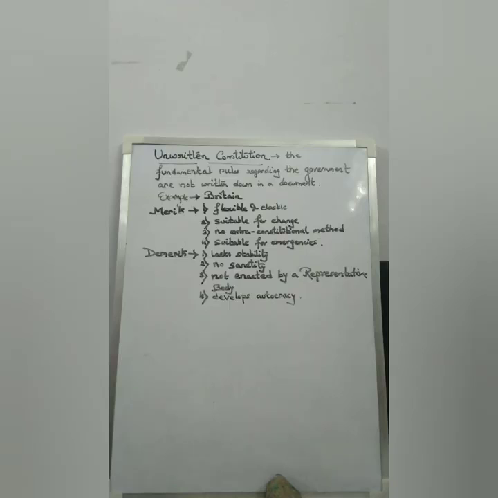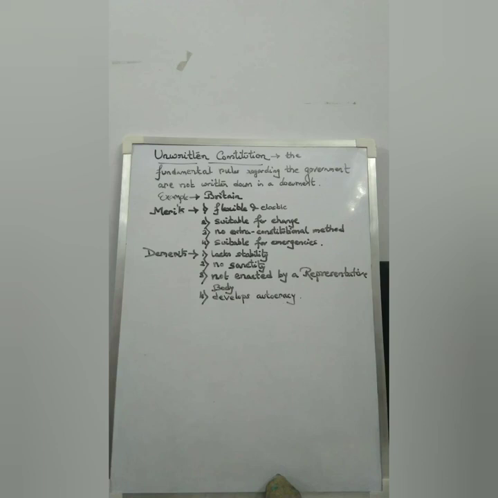The fourth merit of an unwritten constitution is that it is suitable for emergencies, as it can easily adapt changes, it can easily adapt measures to tackle any changes that are taking place. So it is better suited for tackling or for controlling emergency situations.